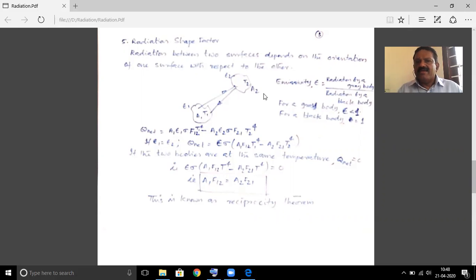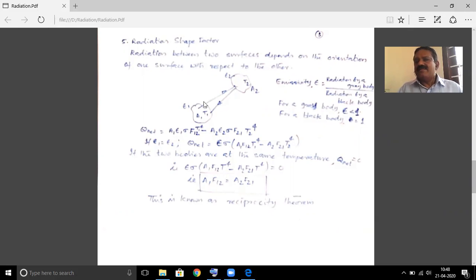And we know that Q net is equal to EB1 minus EB2, or EB1 into its surface area minus EB2 into its surface area, right? Here we should understand one thing.